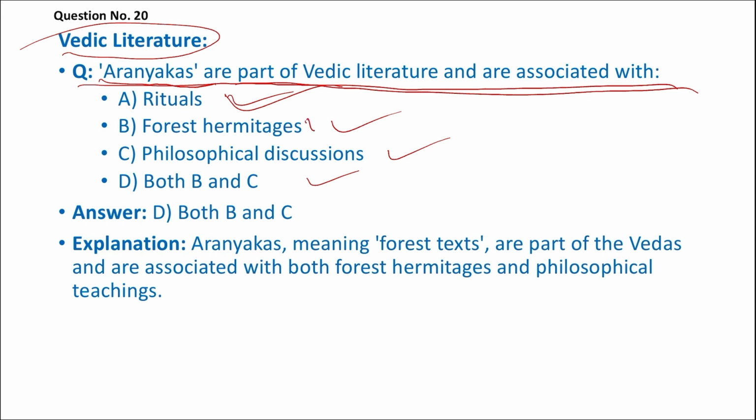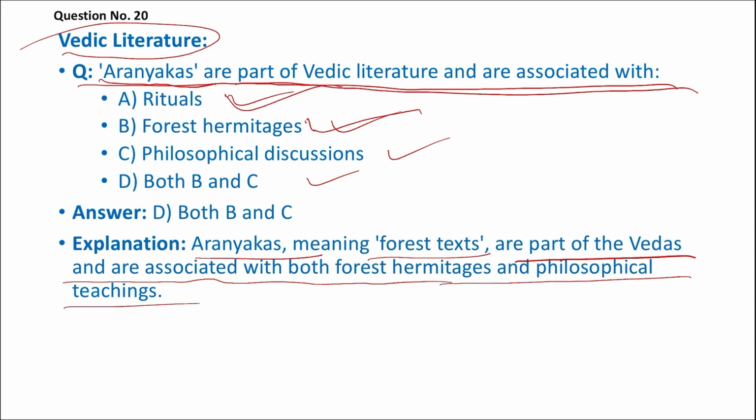Rituals and forest hermitages. So Aranyakas, meaning forest texts, are part of Veda and are associated with both forest hermitages and philosophical teaching. So the right answer is D.